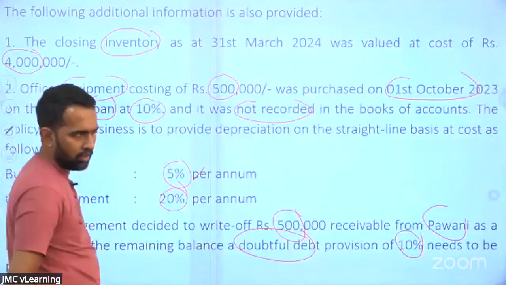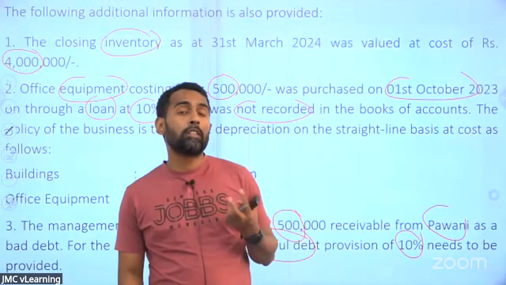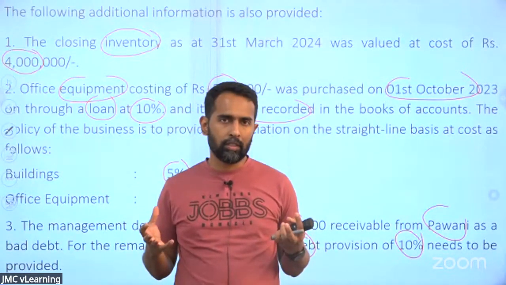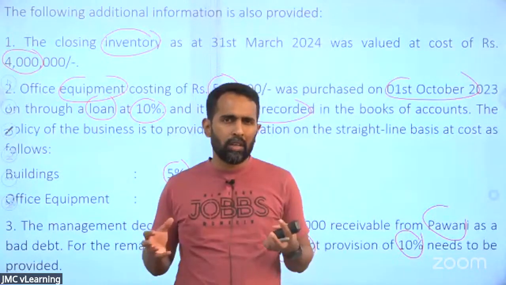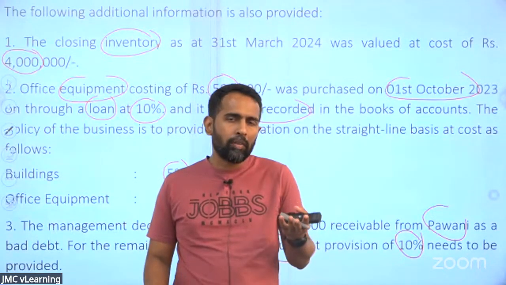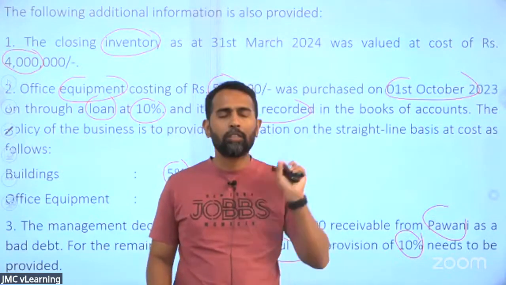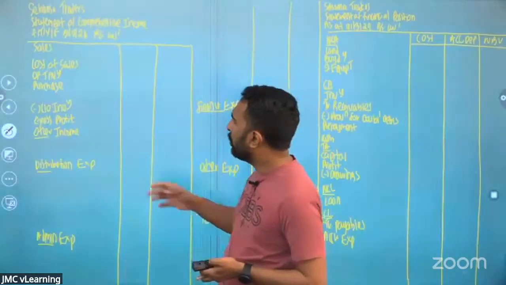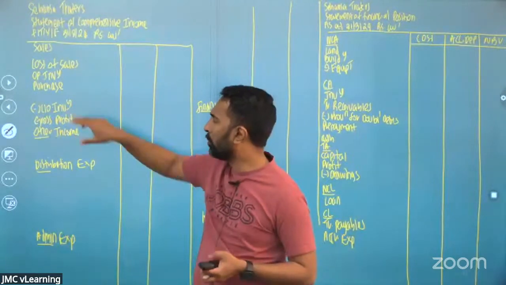Closing inventory, what is the double entry? Closing inventory means unsold inventory at the year end. There are certain inventories, you're purchasing the items and selling those items. Certain items you are not in a position to sell. So towards the year end, some part of the items will remain unsold. We have to remove that unsold inventory from this purchase, because here we assume those as cost of sale.